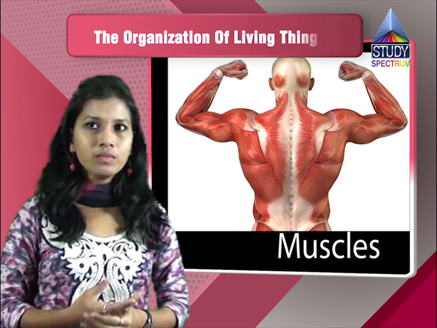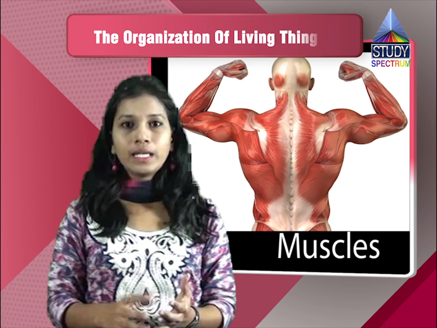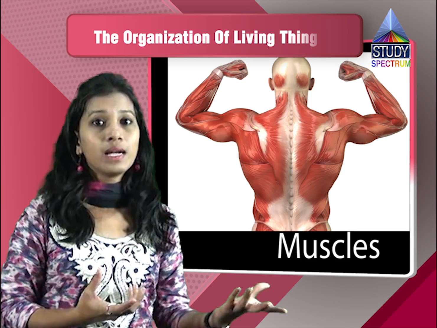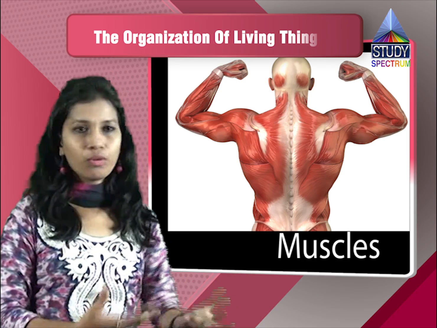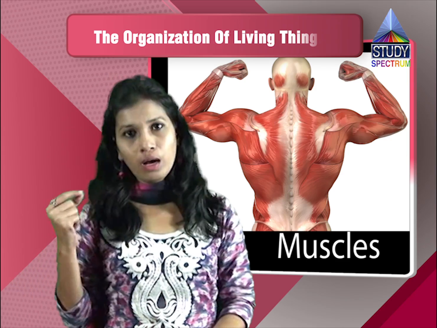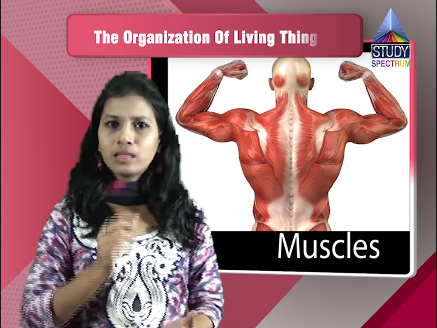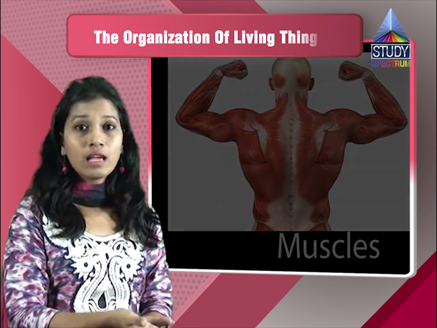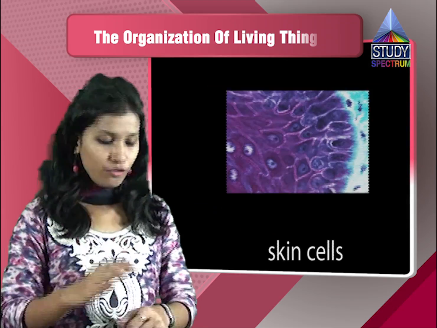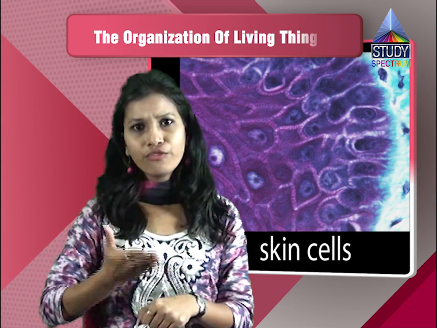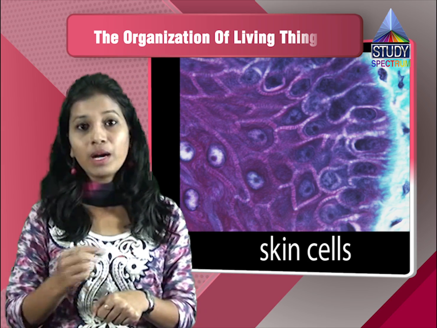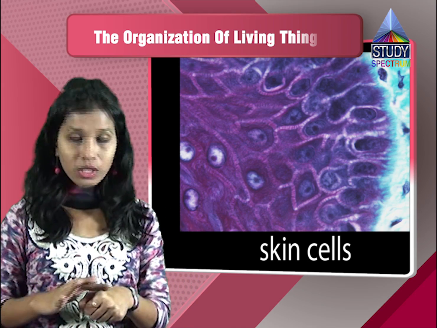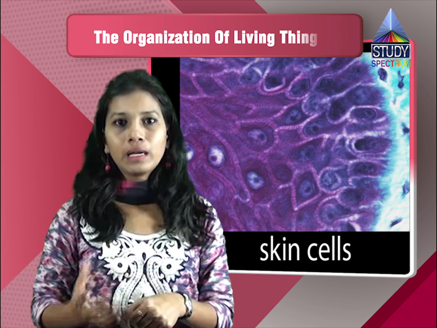And multicellular organisms have a larger size and a long life, because in a unicellular organism, if a single cell dies, it will be killed and there will be no survival. But in multicellular organisms, if a single cell dies, another cell will be growing over it. Like if you see the skin, if we get a scratch, bleeding happens, many blood cells die, and the cells of that portion of the epidermis, the upper layer, are killed.